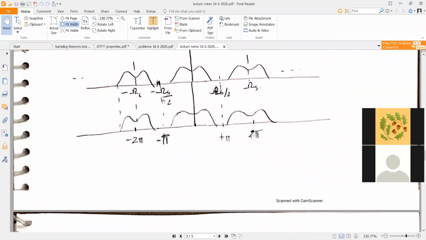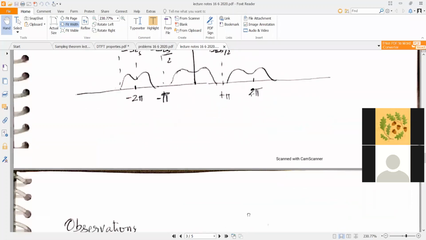So which means the only unique range of discrete frequencies, which are measured in angles, lie in an interval of 2 pi. So this interval of 2 pi, maybe from minus pi to plus pi, or if you are starting from 0 to 2 pi, is your unique interval of 2 pi, right?